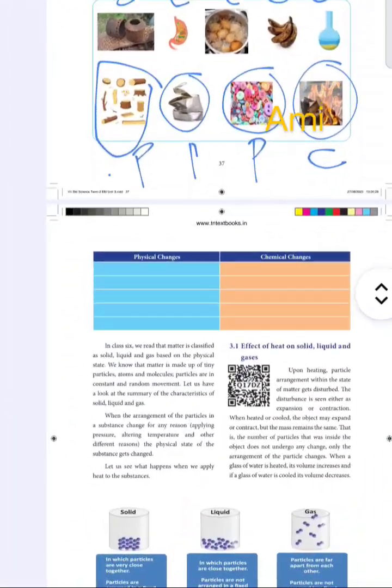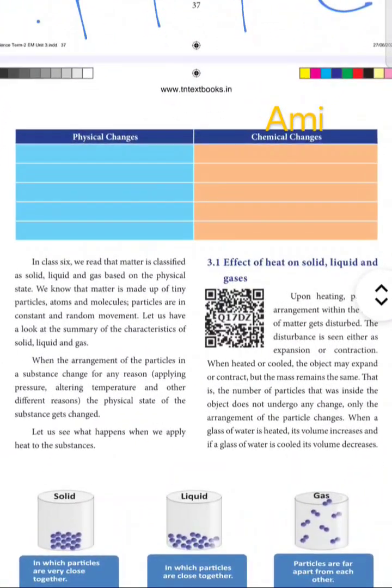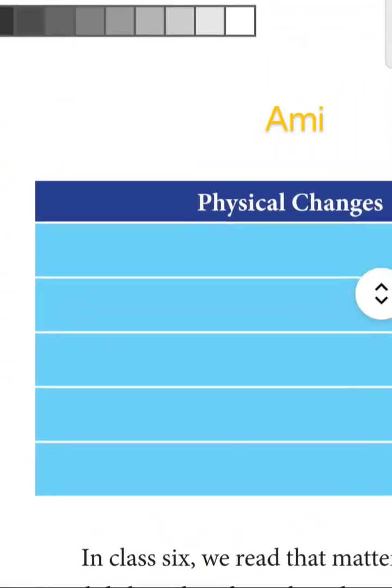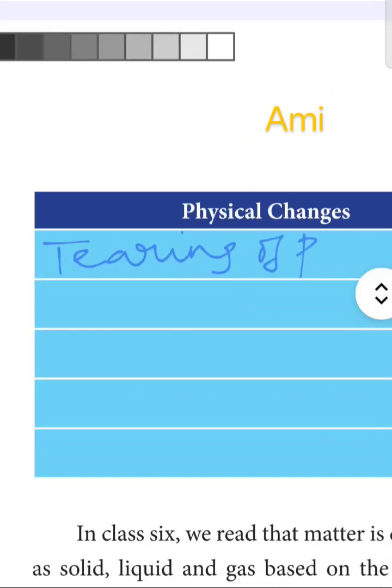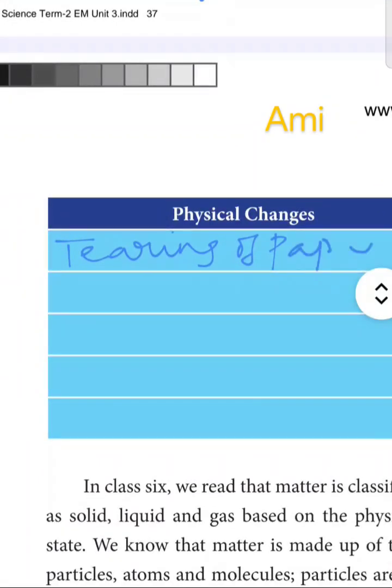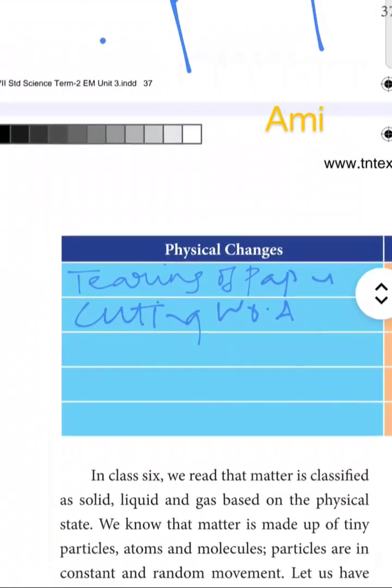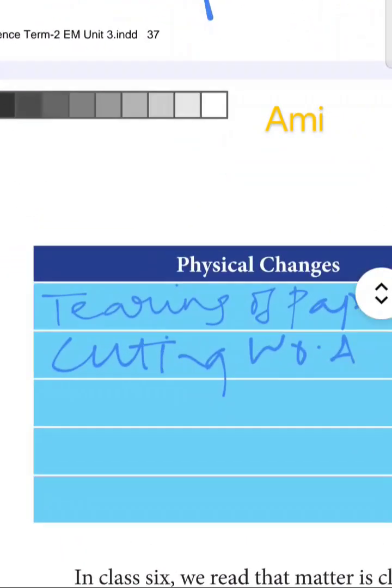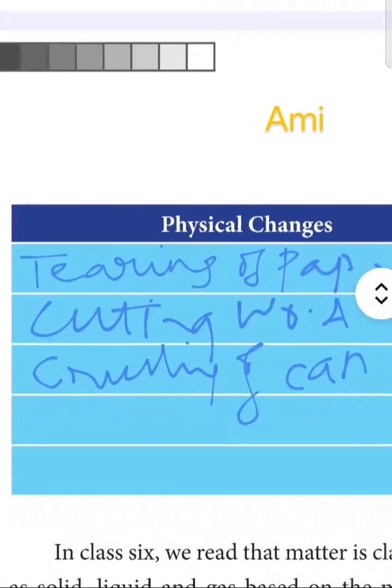Now we'll list out a few of the physical and chemical changes. So for physical change you can write tearing of a paper, cutting wood. What else can we mention here? Crushing of a can.